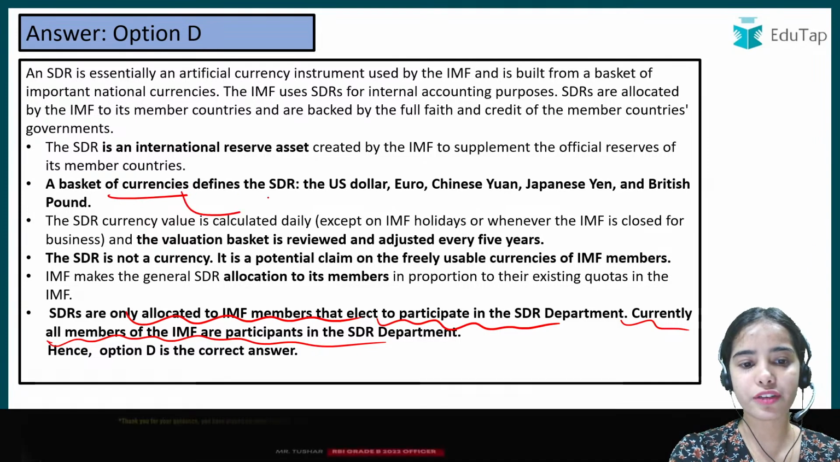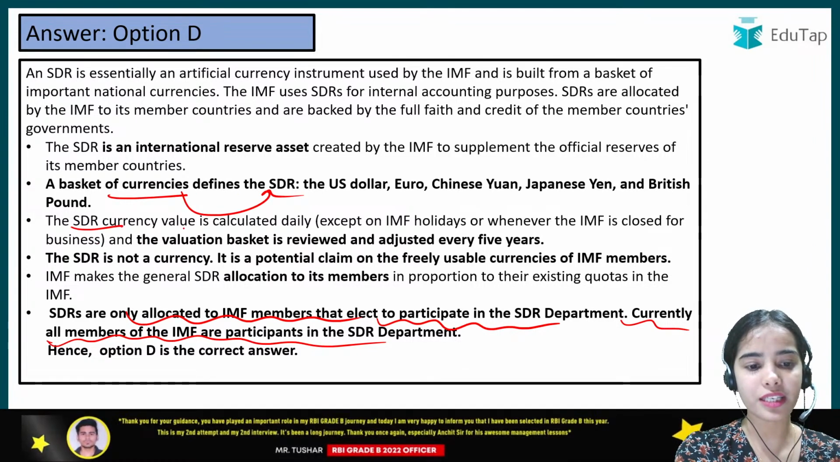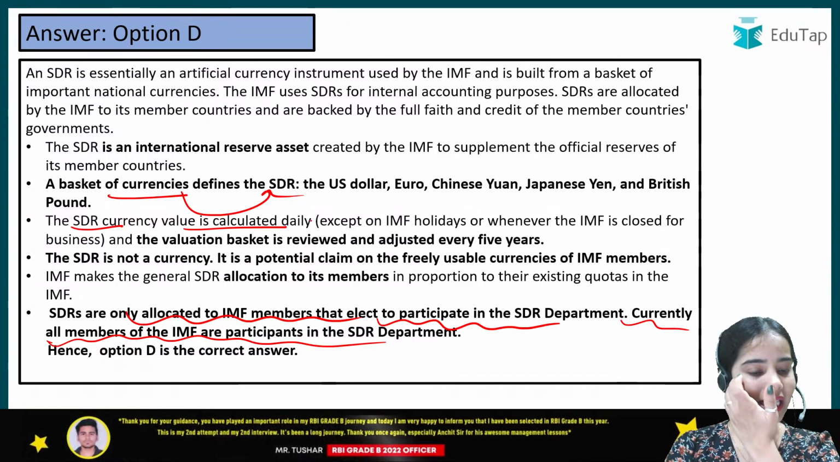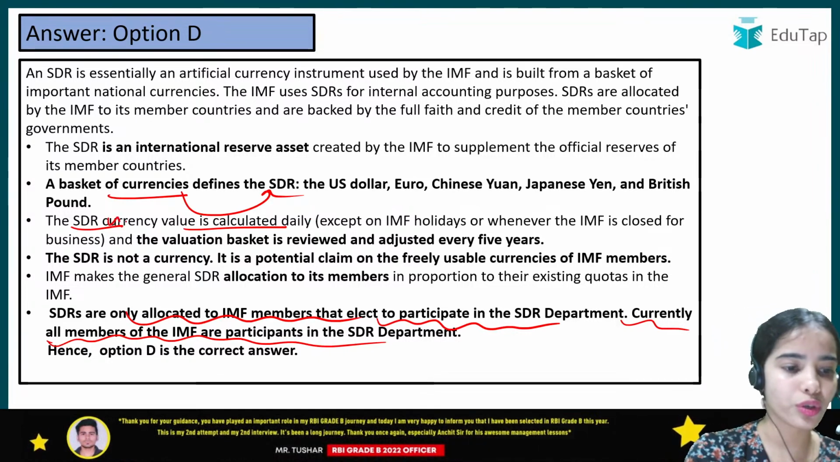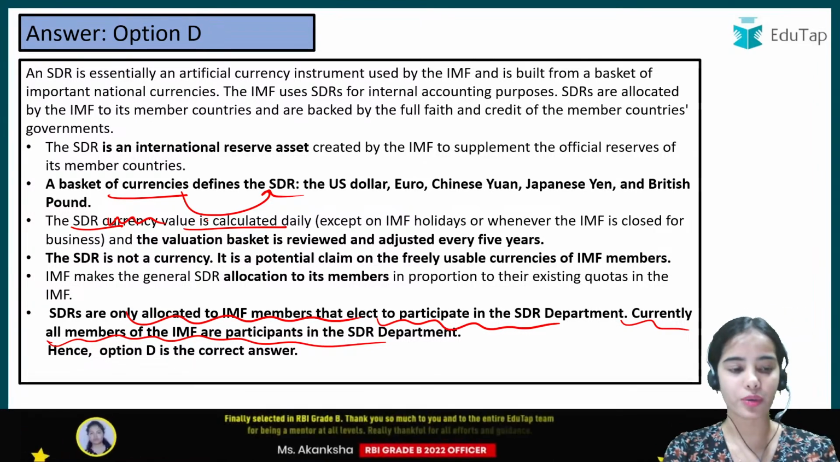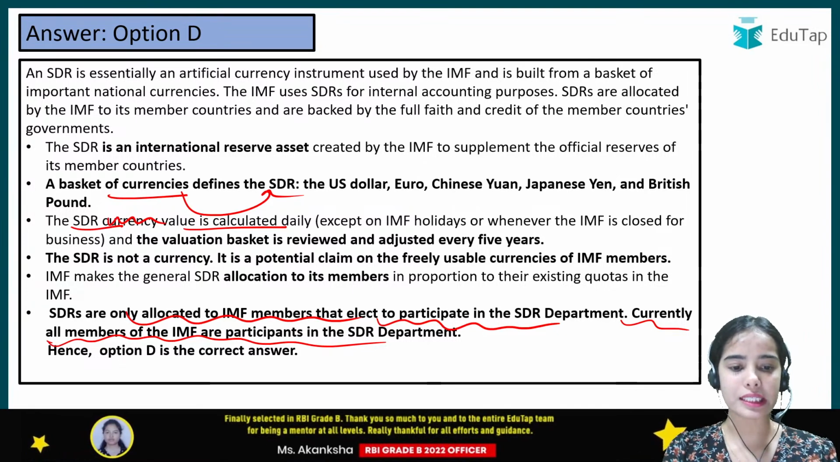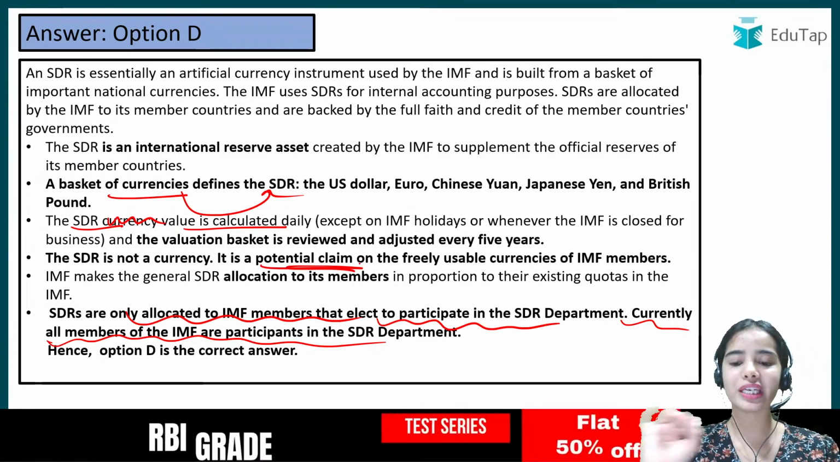Basket of currencies defines the SDR. SDR currency value is calculated daily, and SDR is not actually a currency. We should not even be using that term. It is a basket of currencies. That's why it is not a particular currency, and it is a potential claim on the freely usable currencies of IMF members.